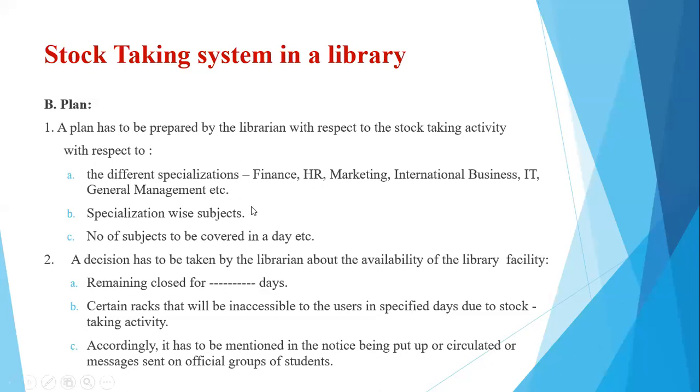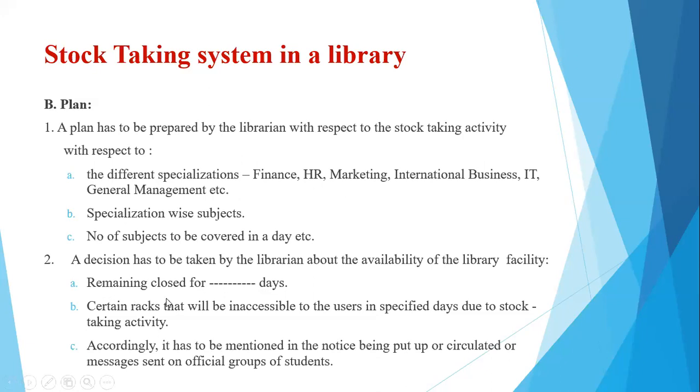Now this data with respect to book subjects is already there in the system, because the library is not built today itself. It has been there for years together, so the data is already available with us. Then the decision will be taken by the librarian about the non-availability of the library facility, because while doing this, none of the library staff would be available to issue or receive the books, right?